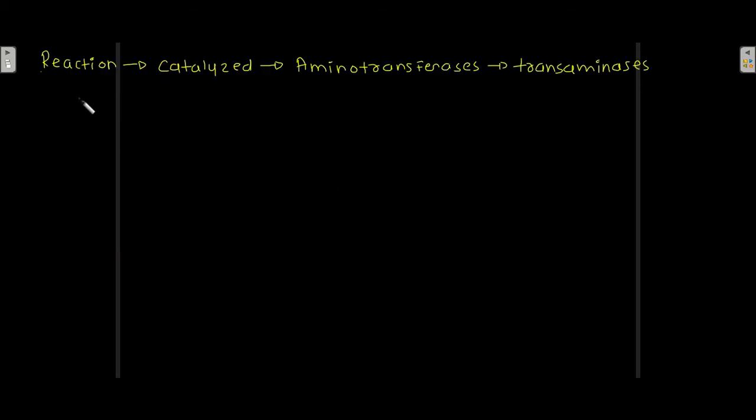Now this reaction is catalyzed by aminotransferases. This enzyme was also known before as transaminases, but now it is known as aminotransferases. So this enzyme catalyzes the transamination reaction.